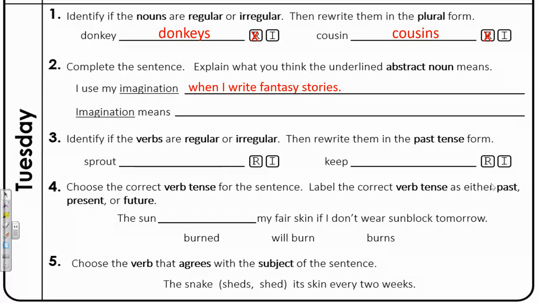Then they want us to explain what imagination means. I wrote, imagination means the ability to use creativity and visualize things that don't exist.